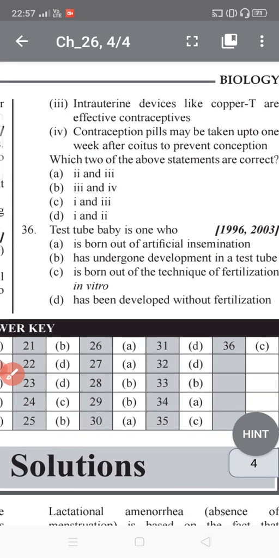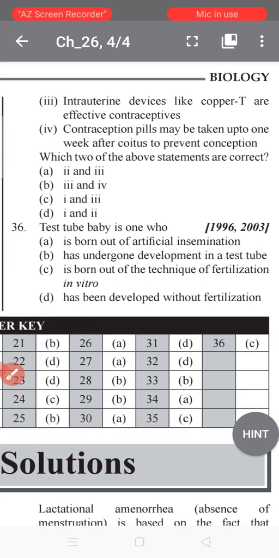So now the last question of this session. A test tube baby is one who is born out of artificial insemination, has undergone development in the test tube, is born out of the technique of fertilization in vitro, or has developed without fertilization. Okay. In the test tube baby, what is basically happening? Fertilization of the sperm and the ova is carried out in laboratory conditions, that is in vitro.